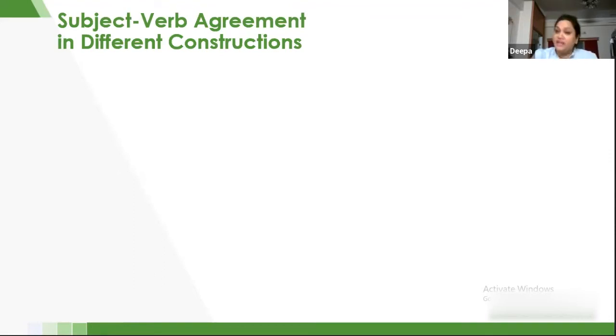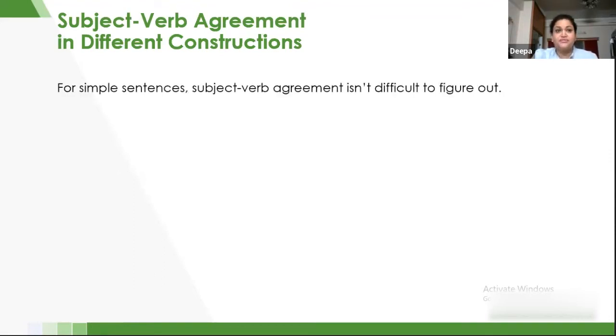So let's go further into different constructions. For simple sentences, the subject and verb agreement is not difficult to figure out. For example, John is leaving. I know that there is just one John. John is a singular subject, and using is with that is not difficult to ascertain. They are leaving. These are very basic things that you will not get messed up with.